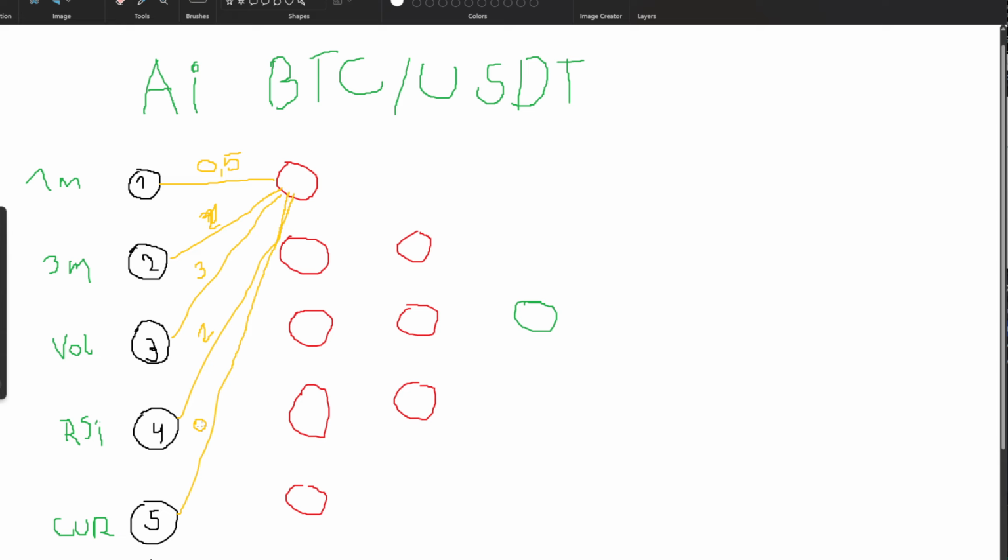Talking with ChatGPT yesterday, what could happen eventually is, let's say we have 100 features, like parameters, market analysis data, that we want to use to analyze the market and train the model. Now we have only 5, but let's say we have 1,000 inputs.